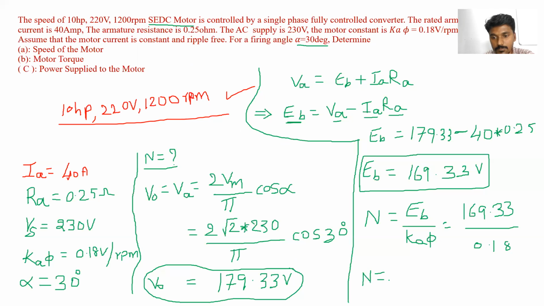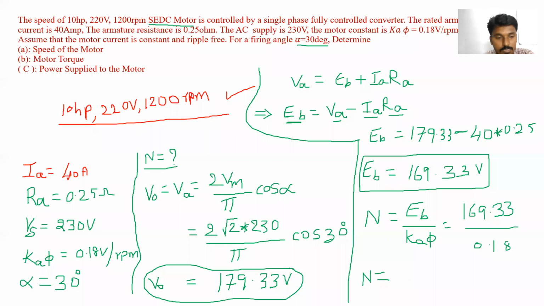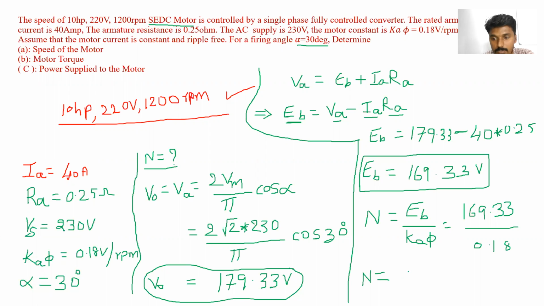N is equal to, I think I got 940. Next time all should attend with calculator, please. This time I will allow you. N is equal to 940.72 RPM, means approximate 941 RPM. Is it clear?